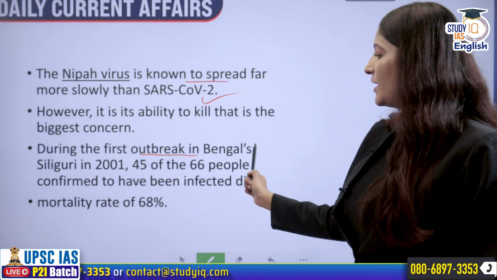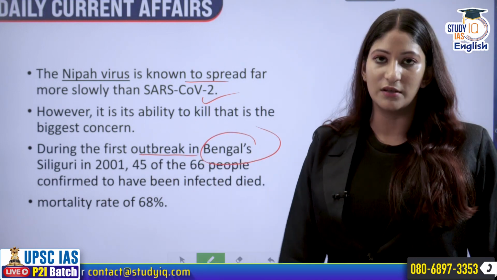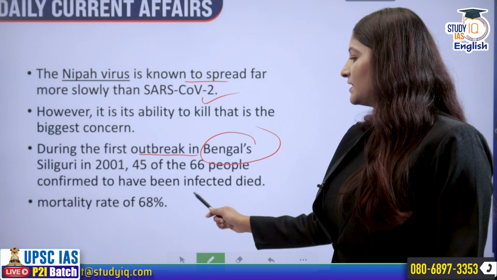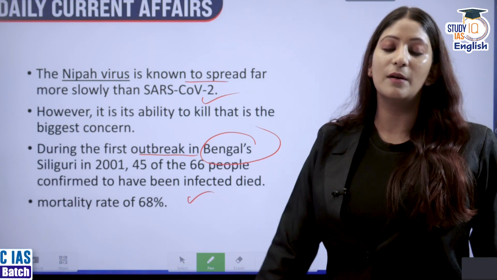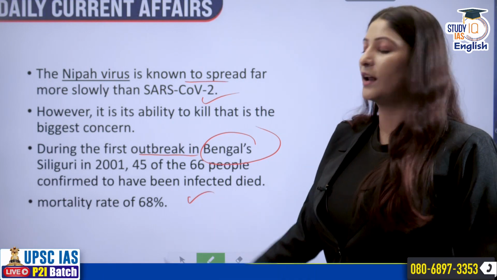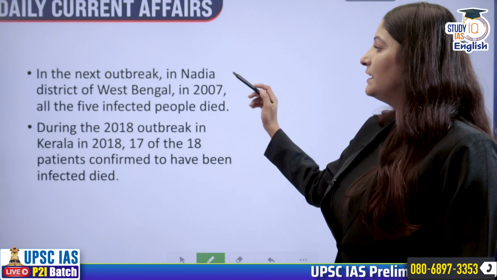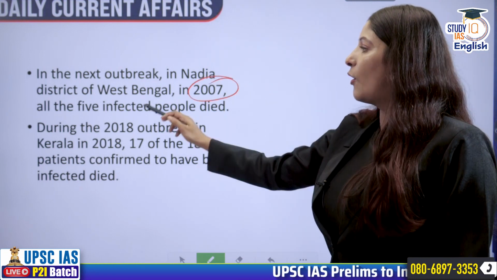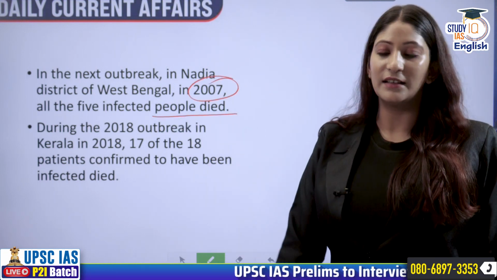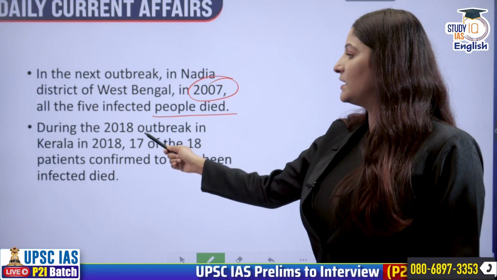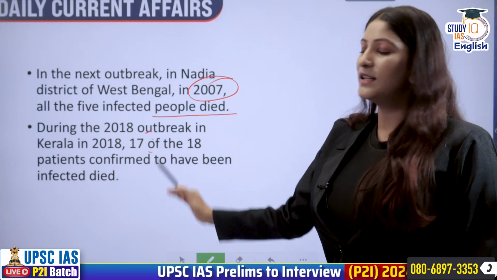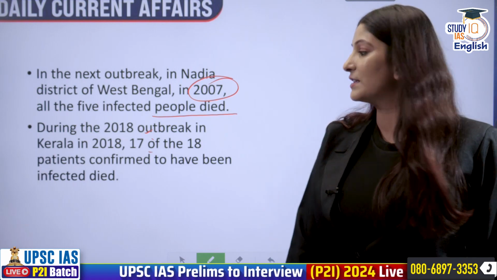During the first outbreak in Bengal, Siliguri in 2001, 45 out of 66 were confirmed to be dead. That means the mortality rate was 68%. In the next outbreak in Nadia, all the 5 people who were infected died. During the 2018 outbreak in Kerala, 17 of the 18 known patients died.